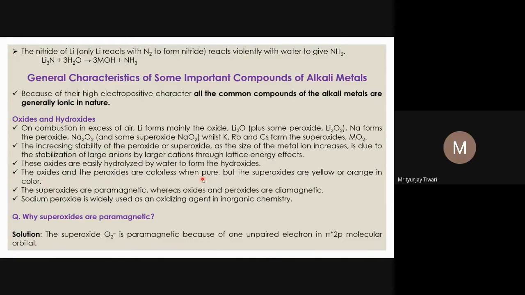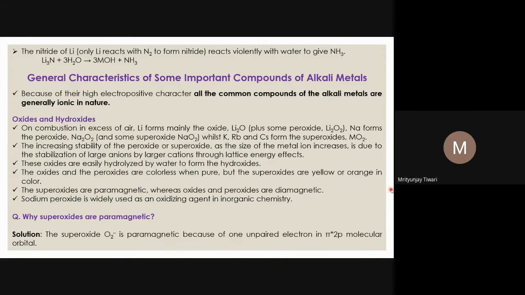Usually all these compounds are diamagnetic, as we have seen earlier. If they are diamagnetic, if you excite these electrons, you have to provide larger energy. The gap between the next excited state and the ground state is too high, so we do not see any color of these oxides and hydroxides. They are colorless when they are in pure form, but the superoxides are yellow or orange in color.